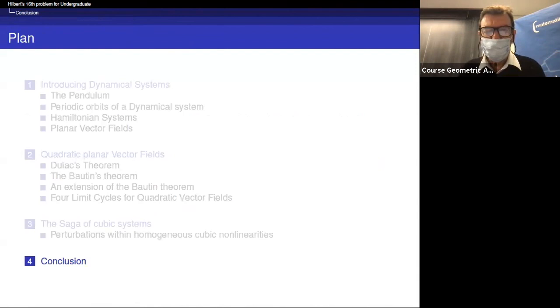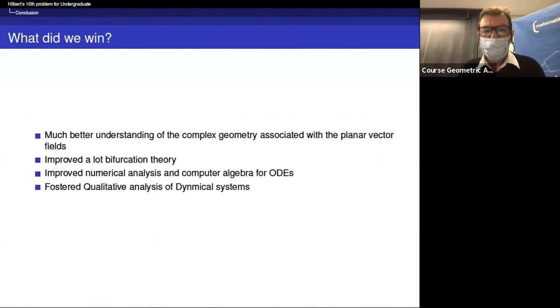Some conclusion. What did we win? So we have certainly a much better understanding of the complex geometry associated with planar vector fields. This improves a lot of bifurcation theory. It improves numerical analysis, I believe, also on computer algebra.